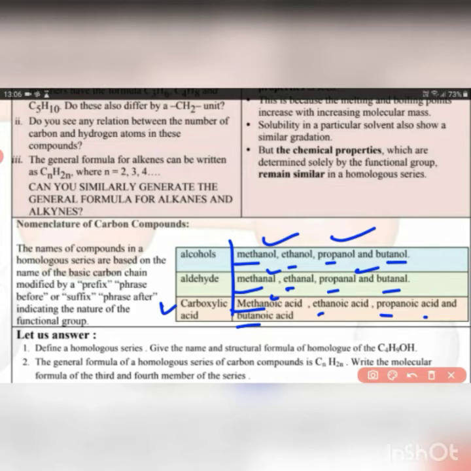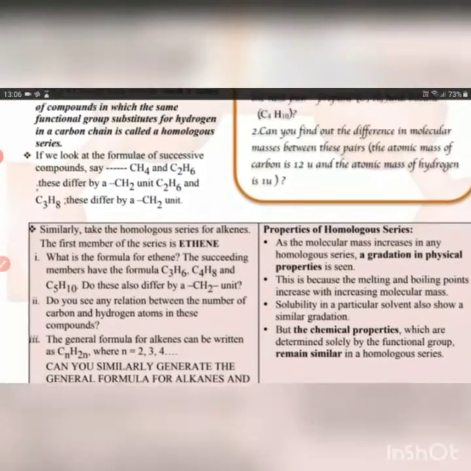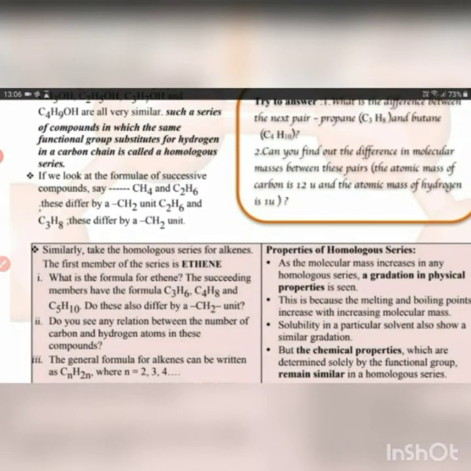Now let us see the question answers. First question is: define a homologous series. Homologous series, as we have just seen in the definition, is when compounds have the same functional group, and this functional group is added to a group, replacing a hydrogen atom present in it.